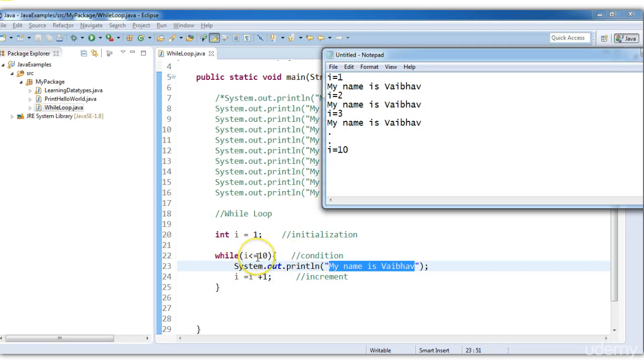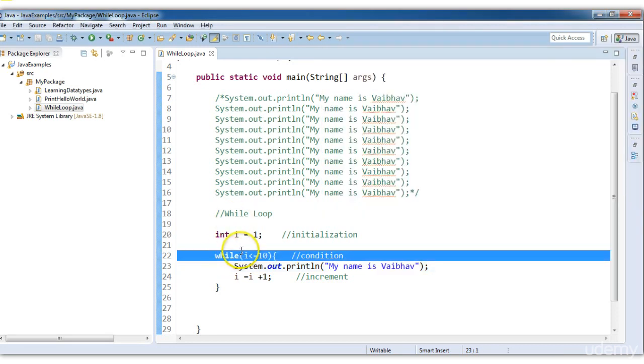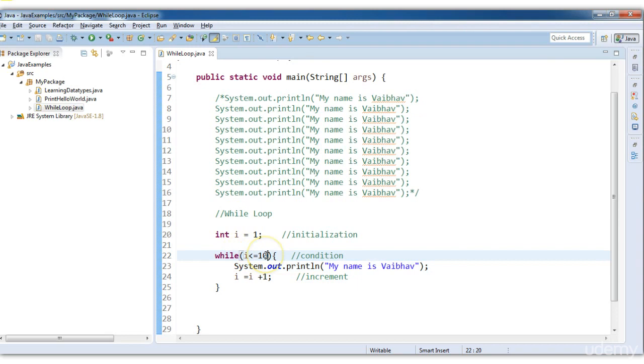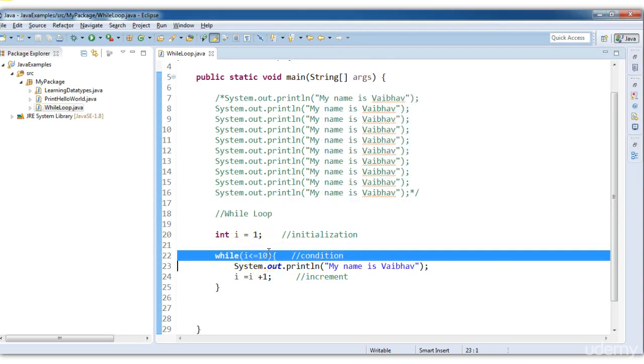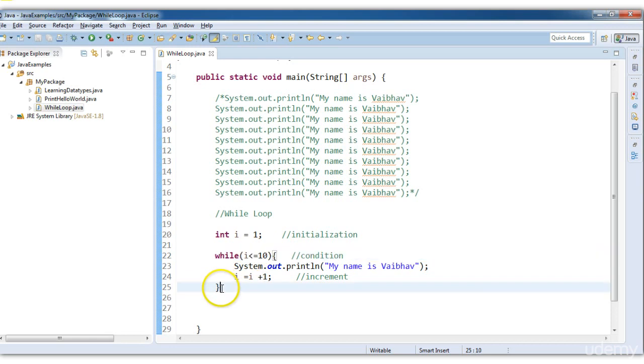When the I value is 10, it will check if I is less than or equal to 10. Yes, it is equal to 10. It will print Vaibhav. Next, the I value will become 11. It will come under while and check if I is less than or equal to 10. No, it is not. This condition becomes false, so it will come out of this loop and continue